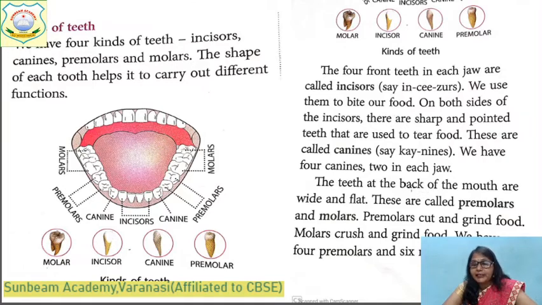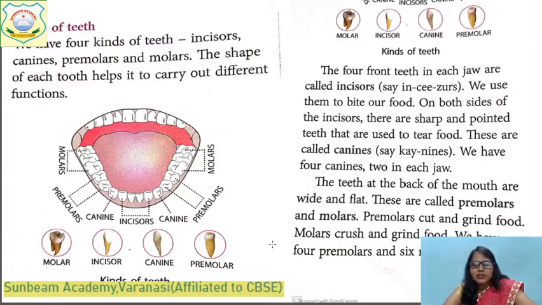The teeth at the back of the mouth are white and flat. They are called premolars and molars. You can see in this picture. They are flat and wide. Premolars cut and grind the food.